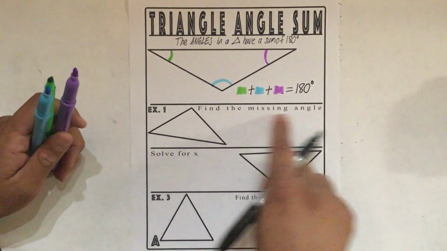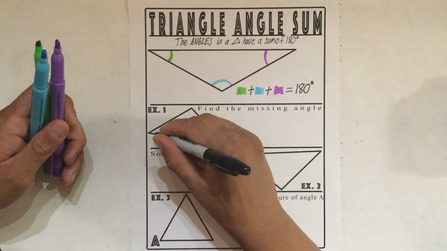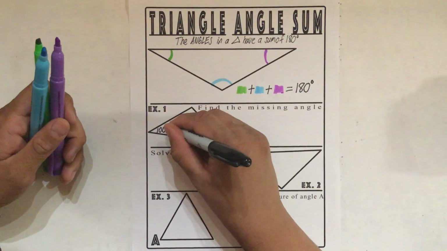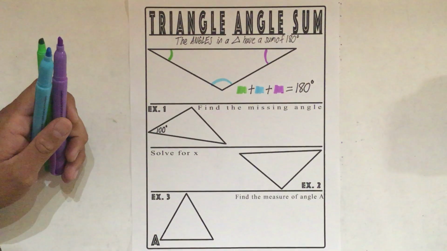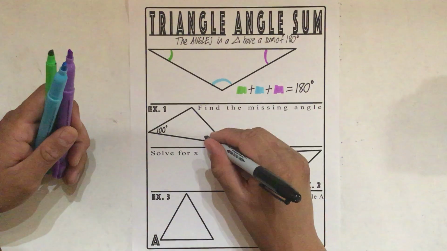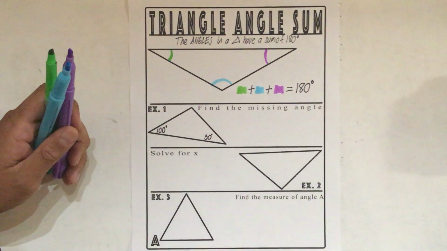Let's do an example. Example number one says find the missing angle. Let's say this angle here is 100 degrees, and forgive me, the angles are not drawn to scale, and this angle here is 30 degrees.